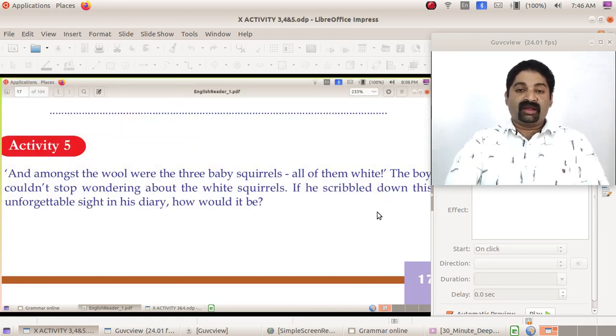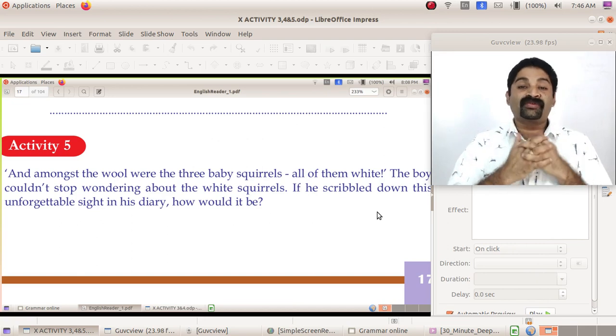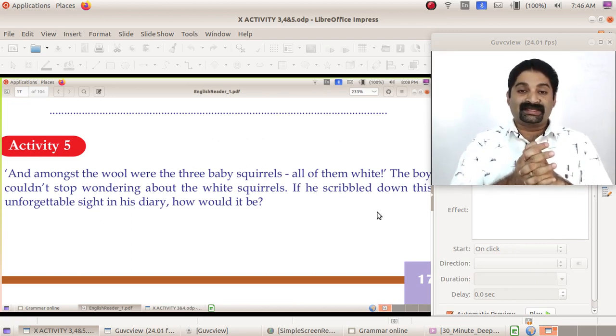And the third work, activity 5: Amongst the wool were three baby squirrels, all of them white. The boy couldn't stop wondering about the white squirrels. If he scribbled down this unforgettable sight in his diary, how would it be? So the boy saw a wonderful sight, the wonderful sight of white baby squirrels.